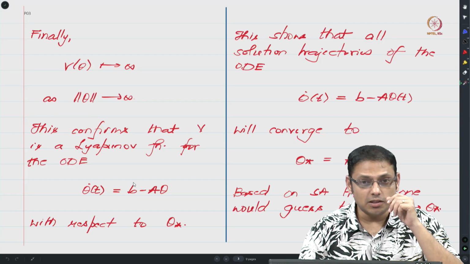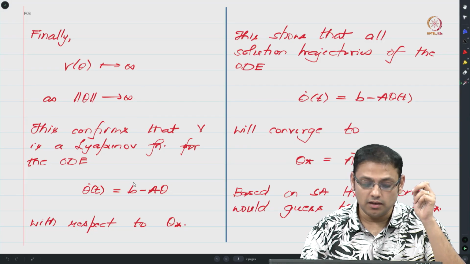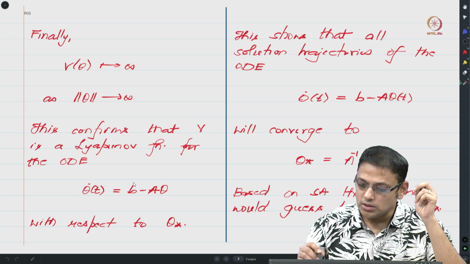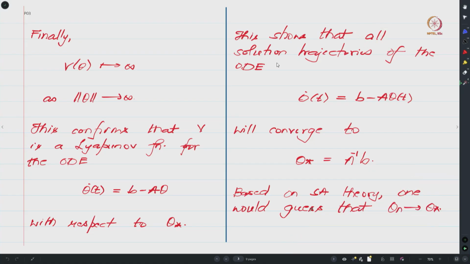So from that perspective one can conclude that all solution trajectories of your limiting ODE, that is theta dot of t equals b minus a theta of t, will indeed converge to theta star which is a inverse b.